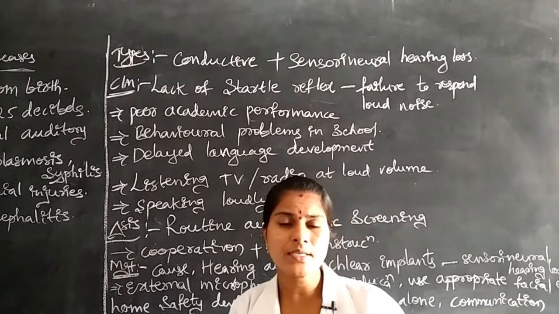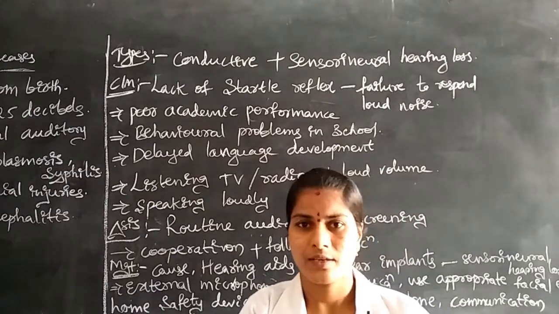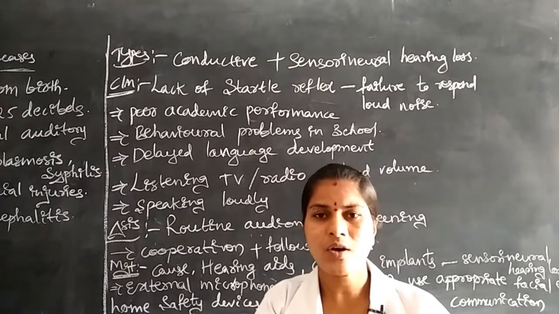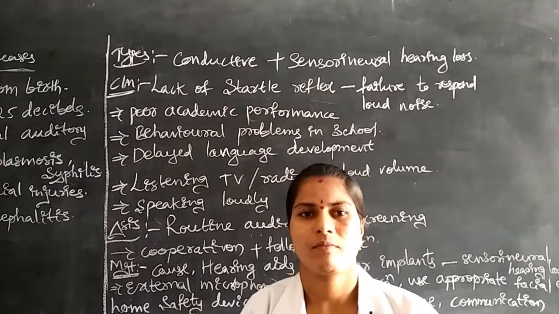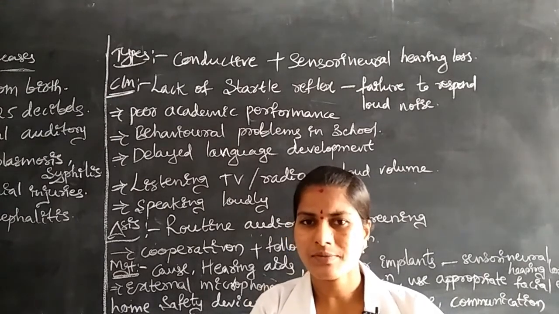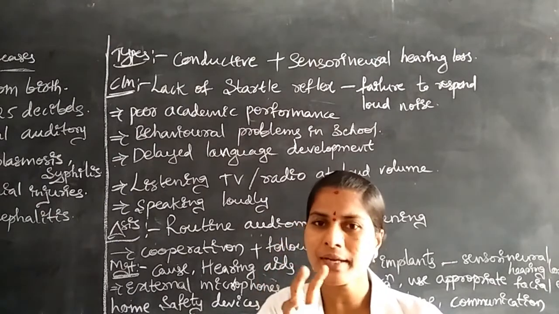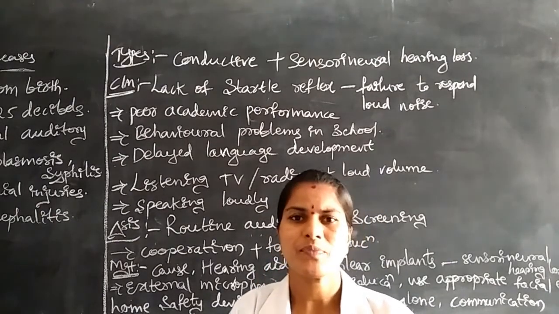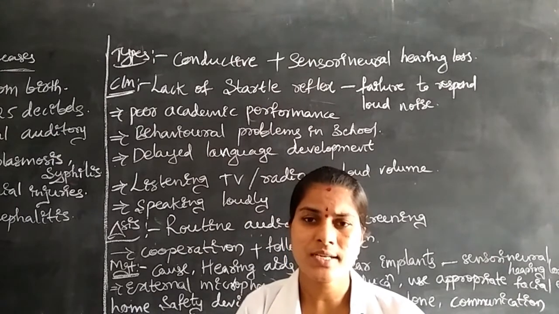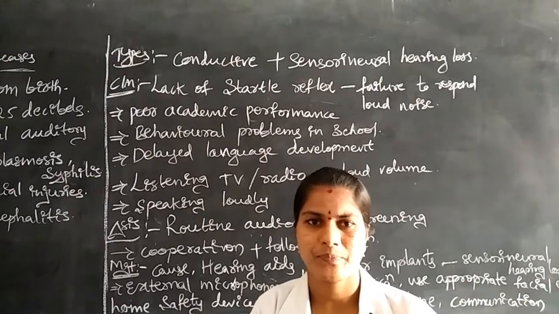In this, what happens is the physiology of hearing, that structural or functional impairment. The brain cannot receive sound waves, or sometimes the ear's tympanic membrane cannot receive some sound waves. Due to these reasons the children or neonates may lose their hearing capacity.